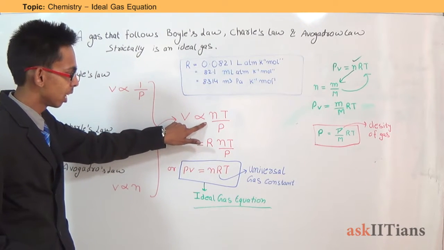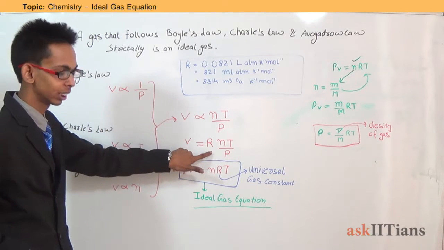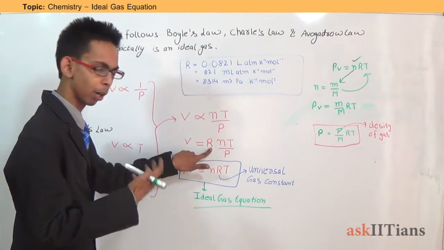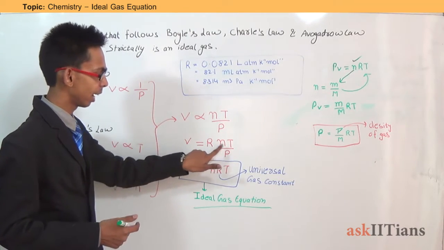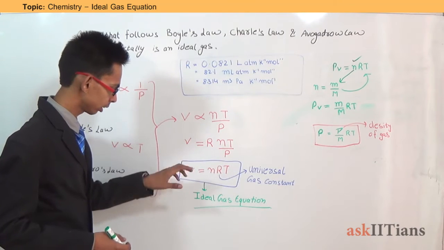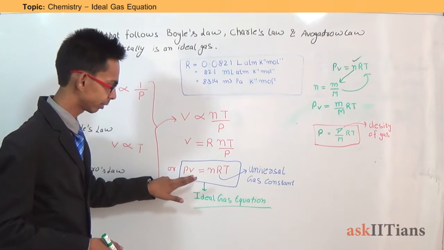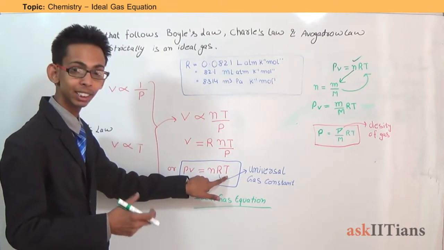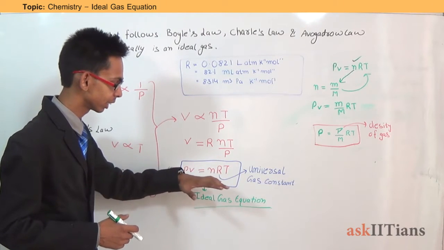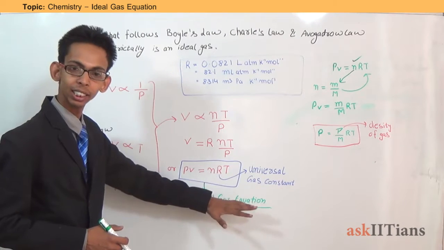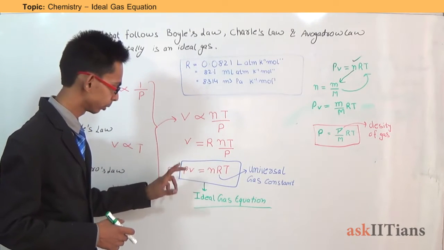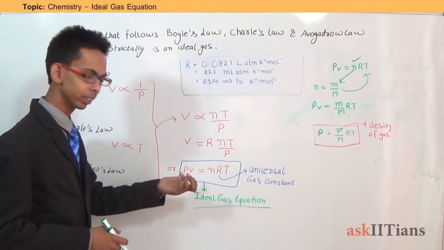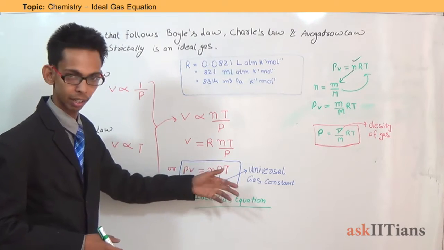Now, for removing this proportionality sign, we use a constant R, which is the universal gas constant. So the equation becomes V equals nRT divided by P, or PV equals nRT, where P is pressure, V is volume, n is number of moles of the gas, R is the universal gas constant and T is absolute temperature. This equation is known as the ideal gas equation. Obviously, for 1 mole of a gas, it becomes PV equals RT.